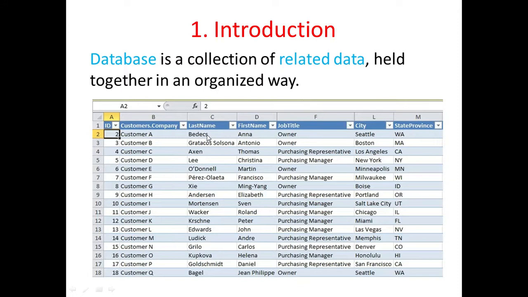For example, last name and first name, both are names of one person. So all of these are connected together. It is called a database. So a database is a collection of data. The data are related to each other, and they are held together in an organized way, either in the form of a table or any other organized way.